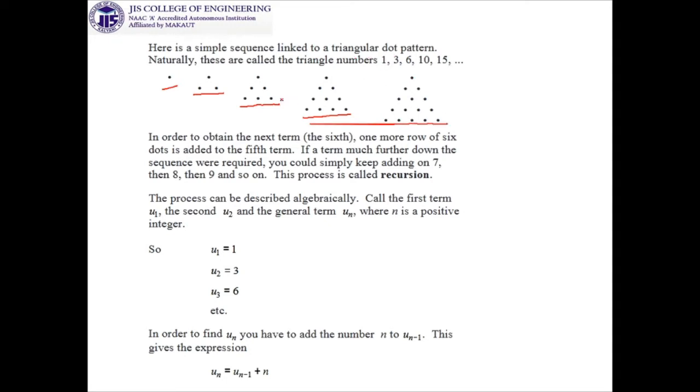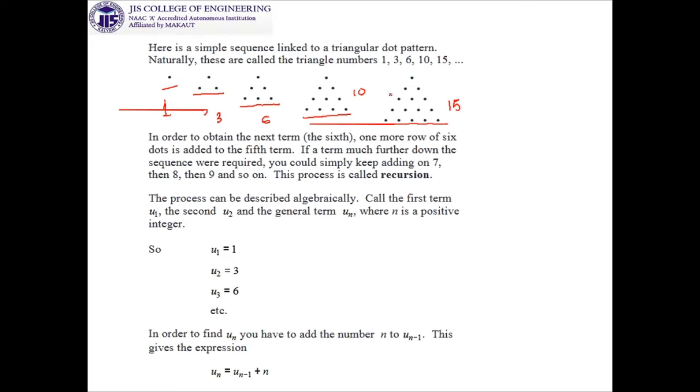If you count how many dots there are, you get 1 here, 3 here, 1, 2, 3, 4, 5, 6 here, 1, 2, 3, 4, 5, 6, 7, 8, 9, 10 here, and here 15. If you proceed in this way, you can construct the structure of the triangles.